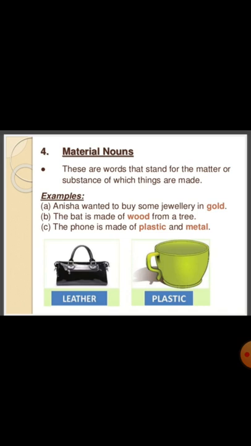Material nouns. These are words that stand for the matter or substance of which things are made. In this material noun, we talk about the matter or a substance from which they are made. Example, Anisha wanted to buy some jewelry in gold. Gold is a material, matter, so that is a material noun. The bat is made of wood from a tree. Wood is a material noun. The phone is made of plastic and metal. In this, plastic and metal, they both are material nouns.